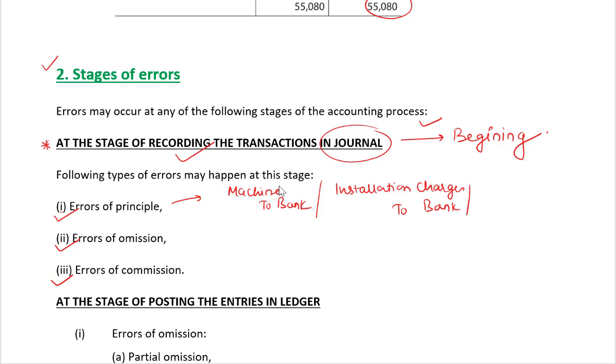This is the wrong entry you made. You recorded installation charges as installation charges, but in reality, because this installation charges is for the installation of machine, this installation charges will be added as a cost of machine. Then entry would be machine account debited to bank, and that is why this is error of principle.